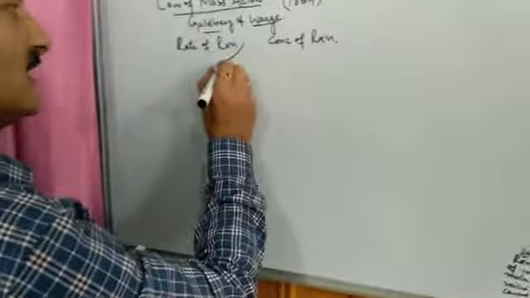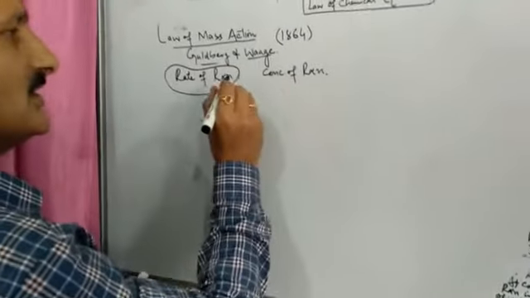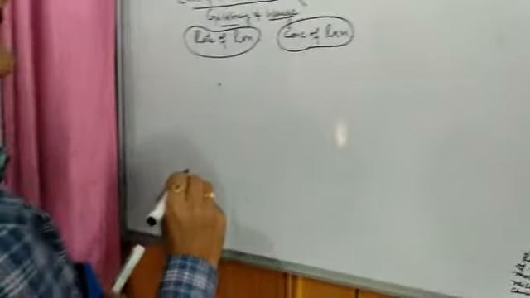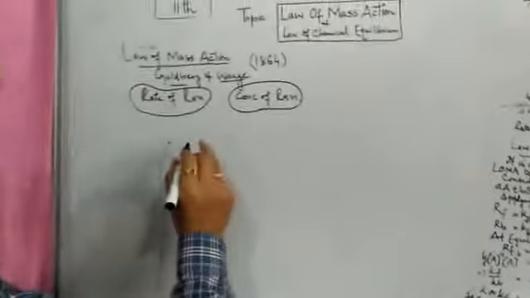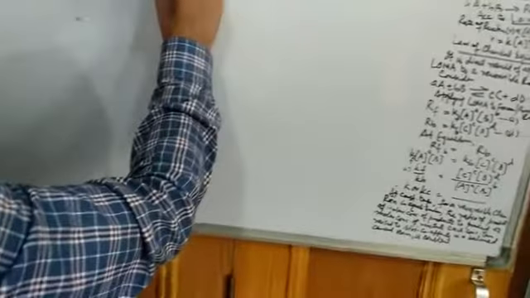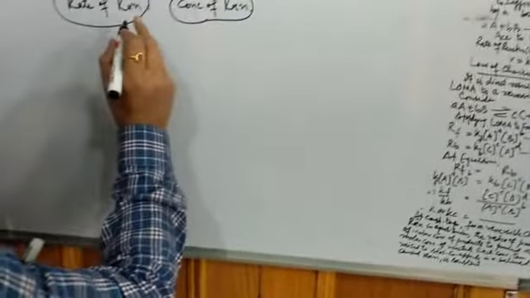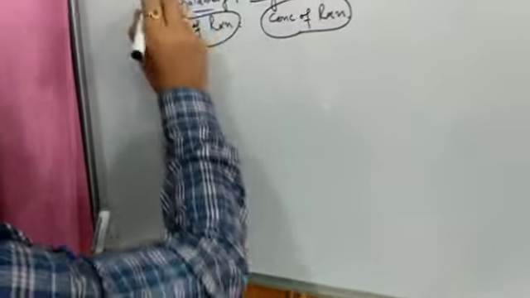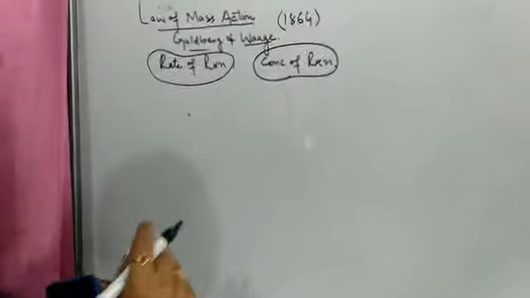So, to correlate rate of a reaction with concentration of reactants, in the year 1864, two Norwegian chemists, namely Guldberg and Waage, gave a law which was known as law of mass action.